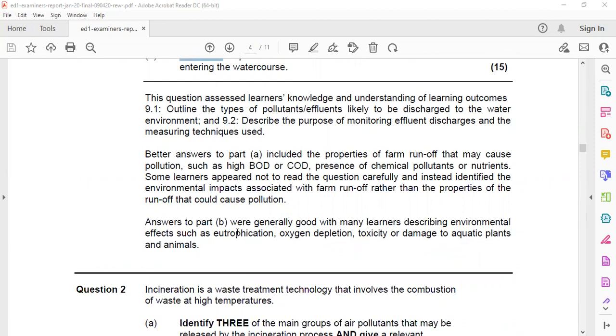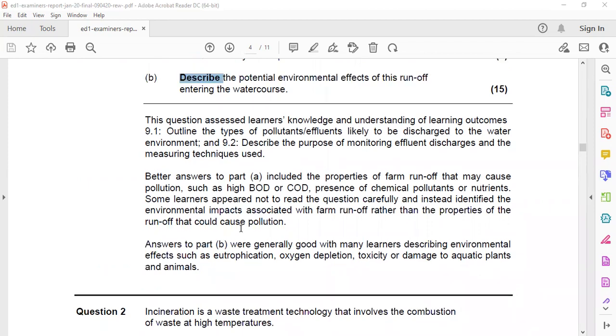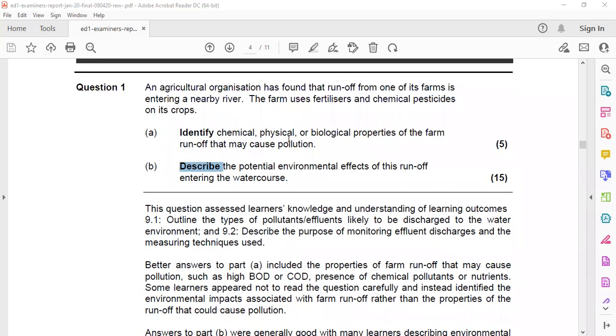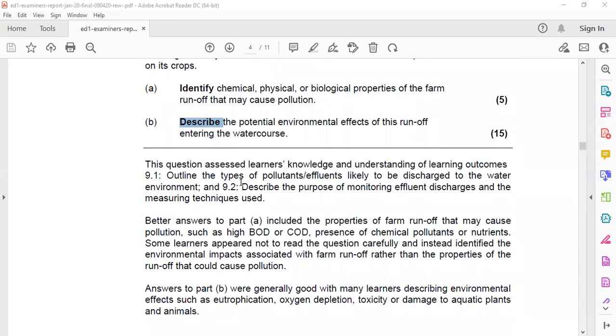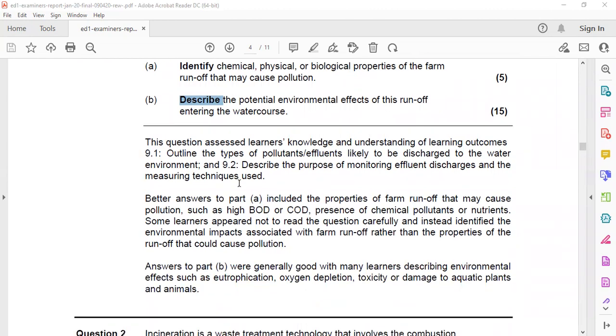These answers can be easily derived from the question itself, because it's going to a river. A river should have oxygen. If there are high levels of nutrients going in, it will start eutrophication, the oxygen will be less, it will produce an anoxic environment and the toxicity of the water will increase.